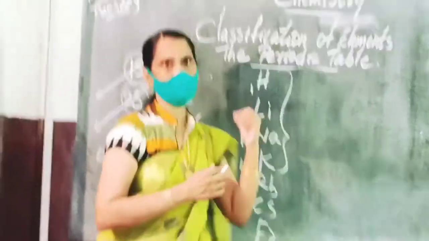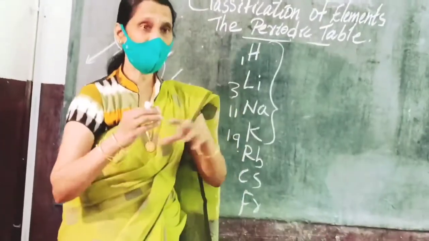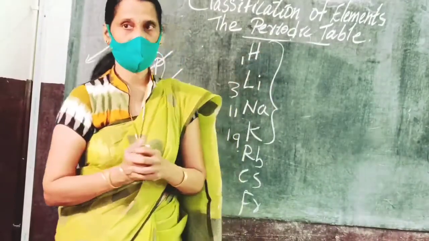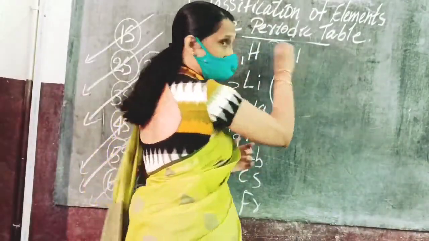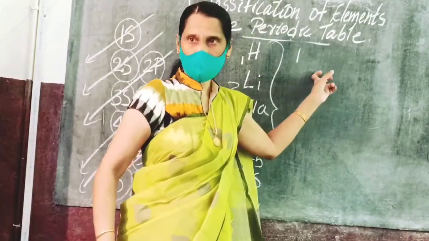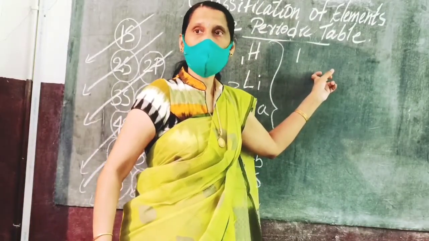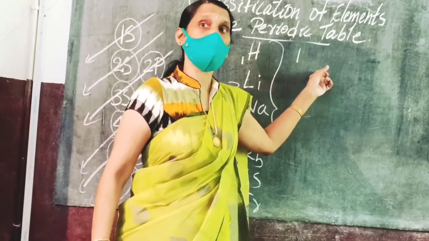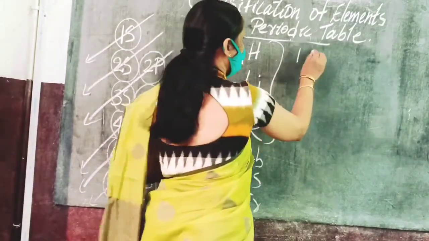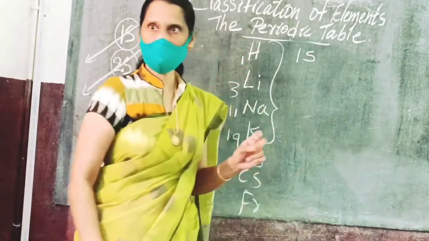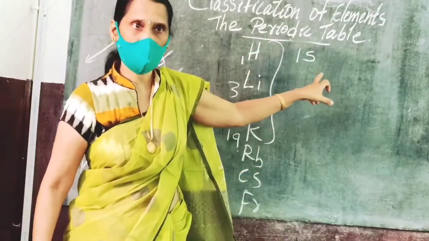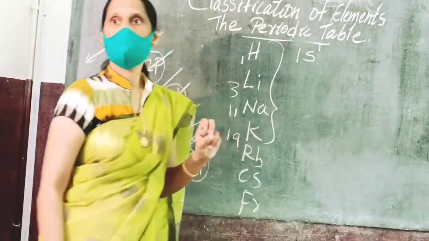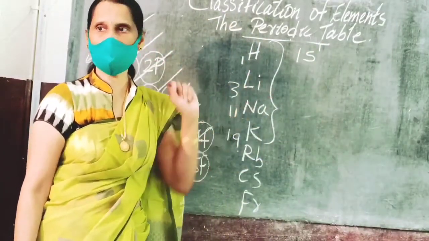So it needs another shell. When we write the electronic configuration, the first shell is the main shell, and we already learned it has the subshell s. So that one electron goes to s, one electron in s.